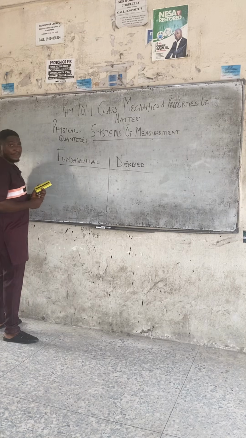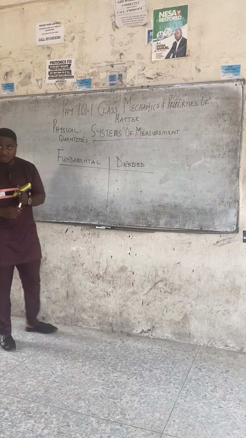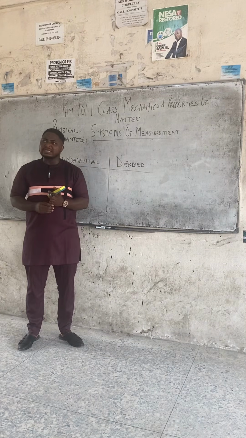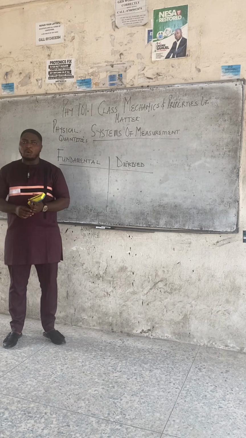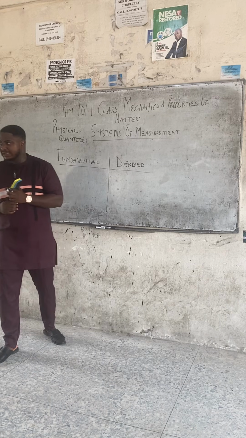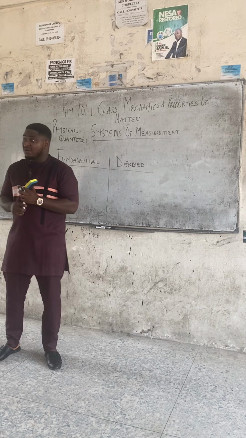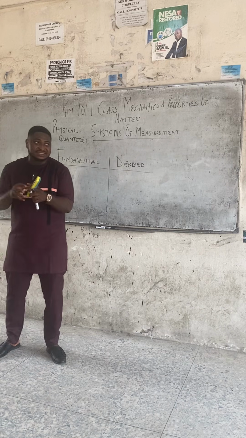Actually, we have 7 fundamental quantities. And what are fundamental quantities? We say fundamental quantities are the quantities from which all other quantities are derived or obtained. You can write: fundamental quantities are the quantities from which every other quantity in physics is obtained.